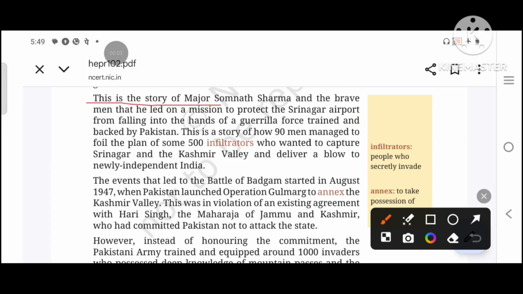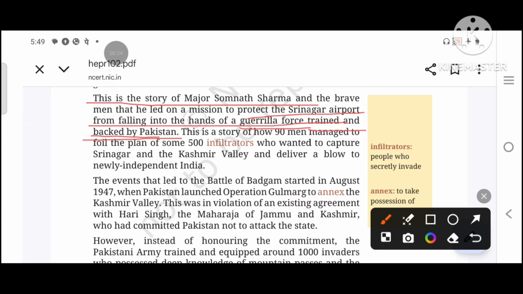This is the story of Major Somnath Sharma and the brave men that he led on a mission to protect Srinagar from falling into the hands of guerrilla force trained and backed by Pakistan. Guerrilla force is a group of people who are known for surprise attacks. Trained and backed. Backed means supported.